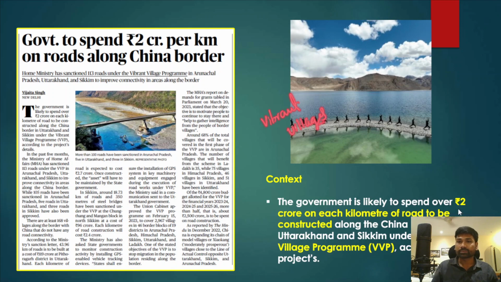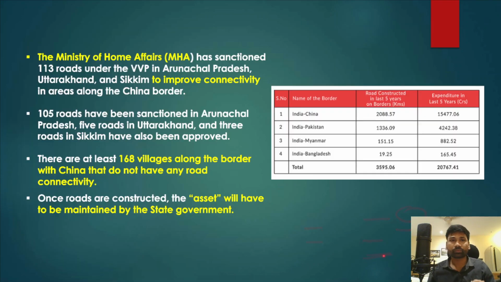The government is likely to spend 2 crore rupees on each kilometer of road to be constructed along the China border in Uttarakhand and Sikkim under the Vibrant Villages program.